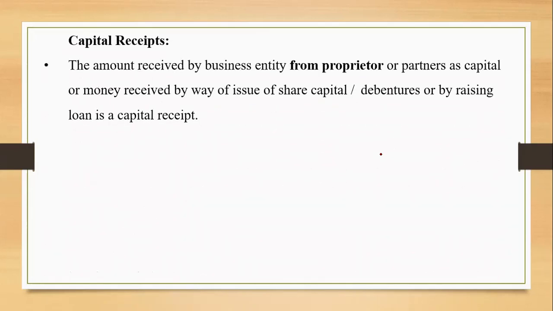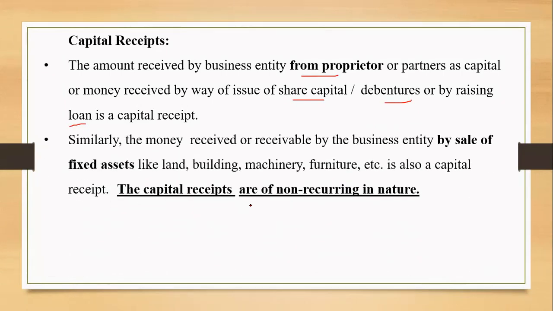Capital receipts. These are the amounts received by the business entity from the proprietor in the form of capital, or it may be debentures, or such long-term borrowing, or maybe raising a loan. These are all the best examples of capital receipt. Also the money received by the business entity from the sale of fixed assets, like land, building, machinery, furniture, all are fixed assets.